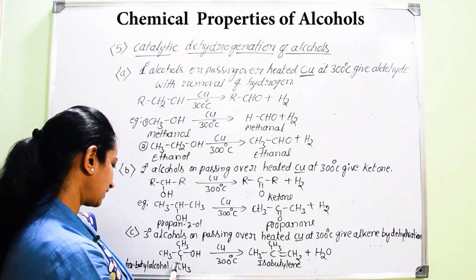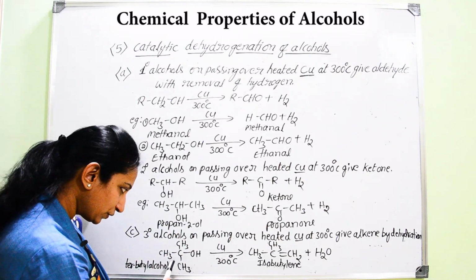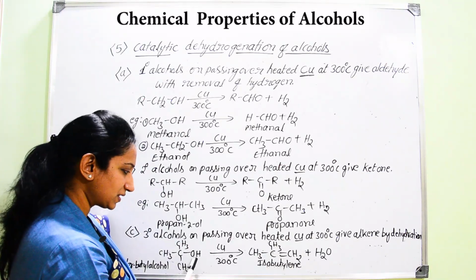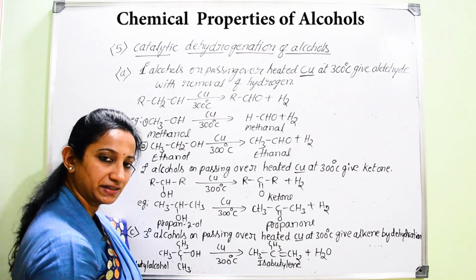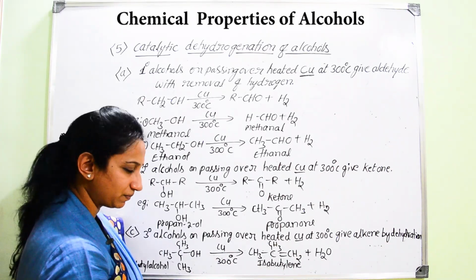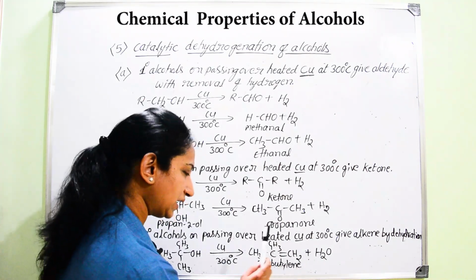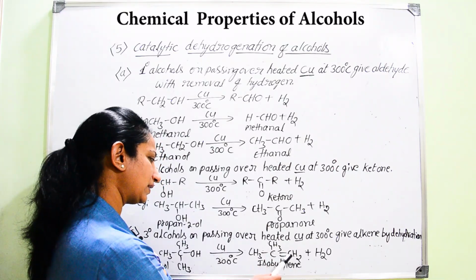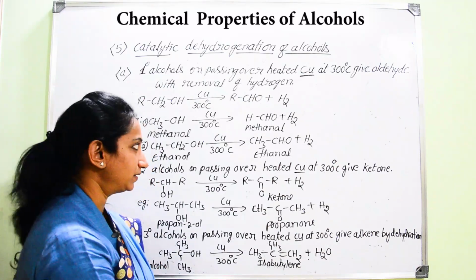Here if you take the specific example, it is tertiary butyl alcohol. When tertiary butyl alcohol vapors are passed over heated copper at 300 degrees Celsius, you are going to end up with the formation of the product isobutylene. That is 2-methylpropene, and there will be removal of water.